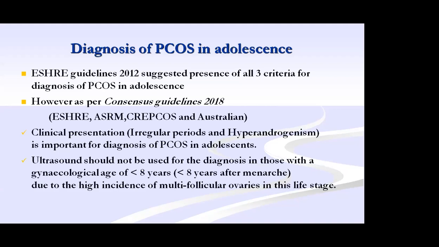So as per ESHRE guidelines, if all these 3 criteria are present, that is oligo or anovulation with menstrual irregularity, clinical or biochemical features of hyperandrogenism, and the added factor of PCOS on ultrasound, then only you should consider it as PCOS. Clinical presentation, as I told, irregular bleeding and hyperandrogenism is important for diagnosis of PCOS in adolescents. Within 8 years of menarche, there is no necessity for ultrasound. You cannot do that. If it is more than 8 years, then also, since it is an abdominal ultrasound,